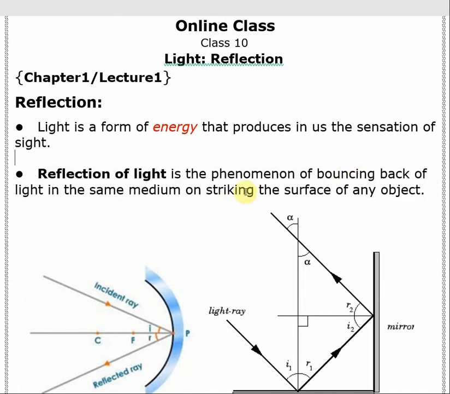Sometimes reflection can take place from one medium to another medium. If light is traveling from one medium and falls onto another medium, even though the second medium is not really an obstacle, not an opaque object, still the light can bounce back from the second medium. So, reflection can take place if the light ray is coming from one medium to another medium, and also when the light ray falls onto any obstacle and bounces back towards the first medium.